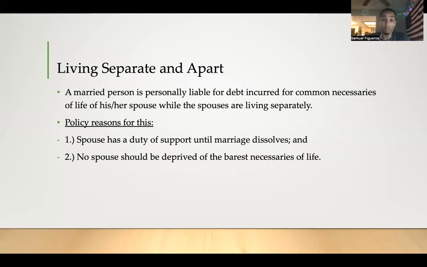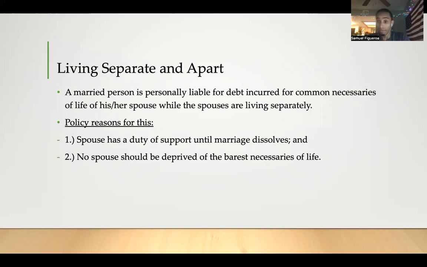So once the divorce is finalized, then the spouse is free from incurring any type of debt for necessity that the other spouse will technically need to survive. And the second reason is that no spouse should be deprived of the barest necessities of life. So basically, when you're married to somebody, you're pretty much on the hook for their necessities of life because they need to live. You marry that person, you're going to basically finish off the care for that person until the divorce is finalized.